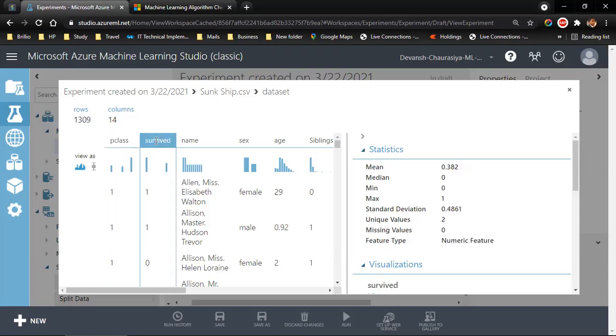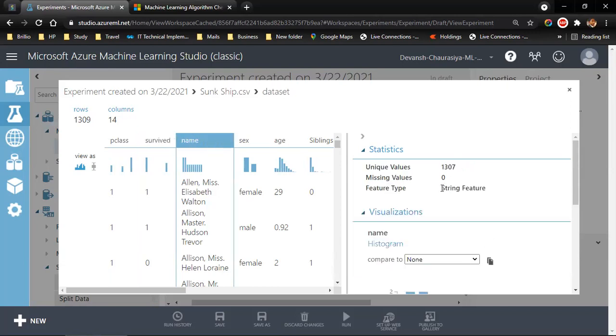Now I click on survived. Survived also has 2 values, of course, because the person either lived or did not live, survived or not survived, and this is also a numeric feature. Now if I click on name, you see it's a string value. It's a string feature.